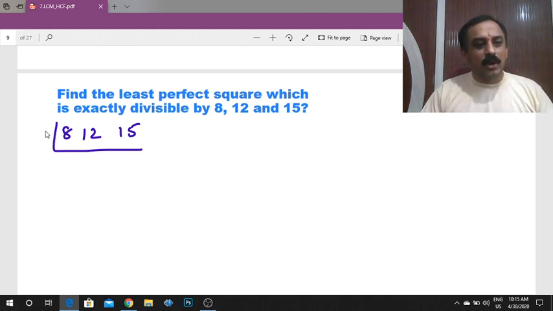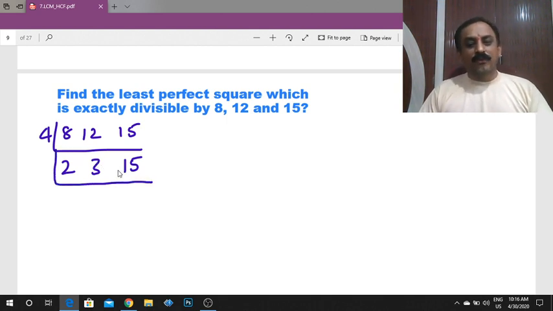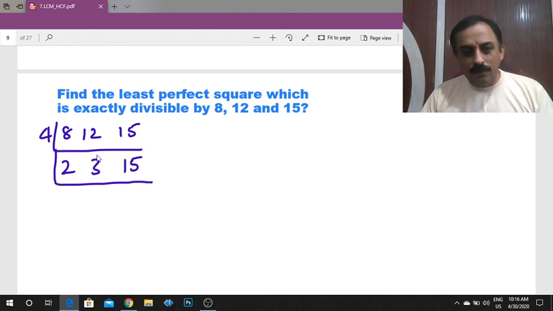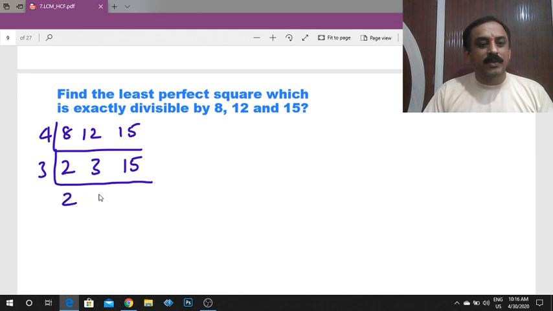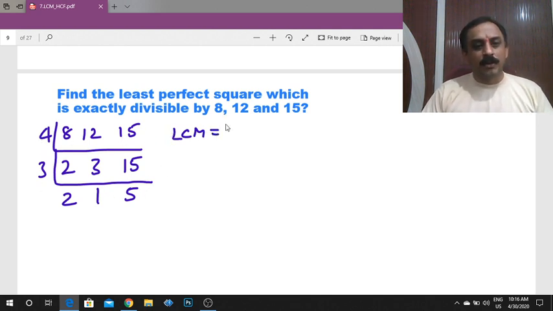Here, 8 and 12 are both divisible by 4: 4 twos are 8, 4 threes are 12. 15 is not divisible by 4, so write it the same as it is. Now 3 and 15 are divisible by 3. 2 is not divisible by 3, so write it the same. 3 ones, 3 fives. So what is the LCM of 8, 12, 15? The product 4 into 3 into 2 into 1 into 5 is equal to 120.